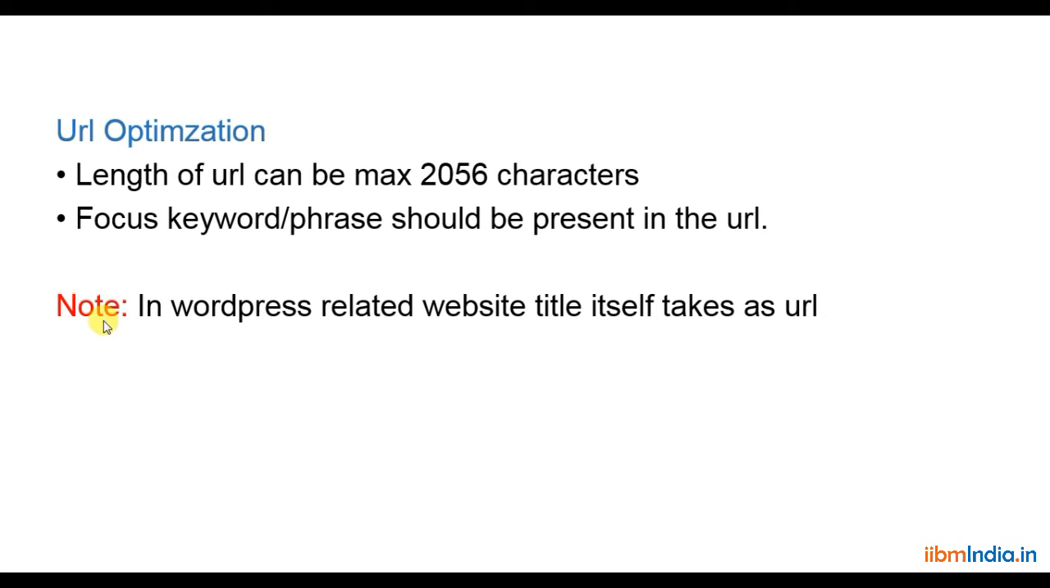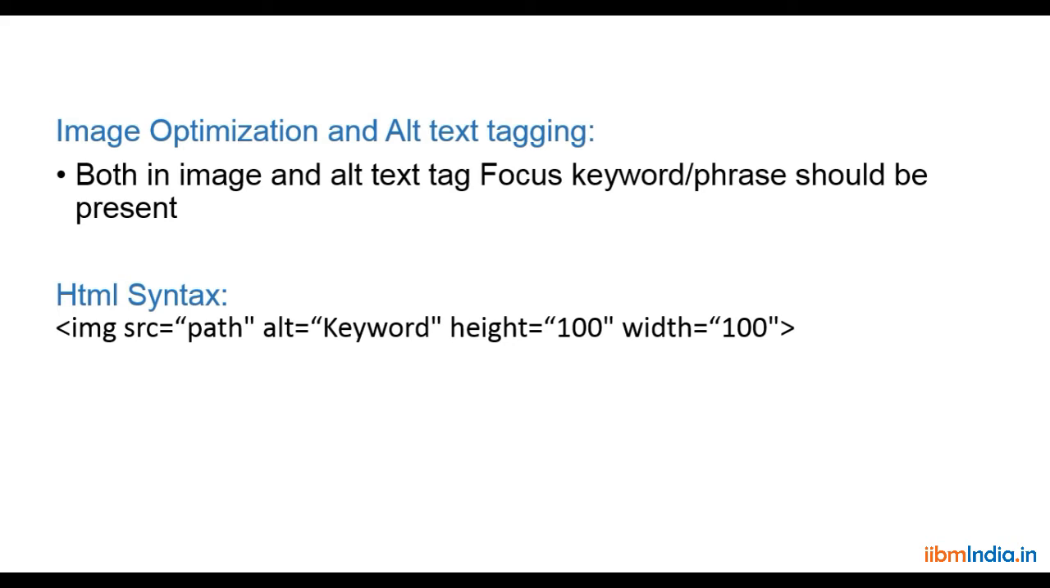And one more thing is that in a WordPress website, when you are writing a title, it automatically takes it as the URL. So this is about URL optimization. And the next one is about image optimization and alternate text tagging.